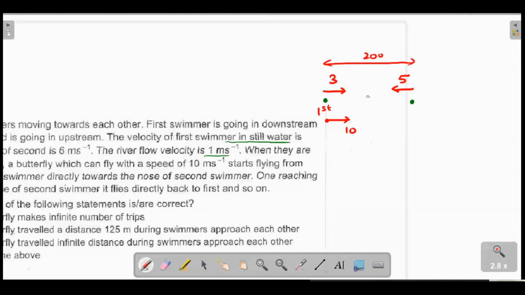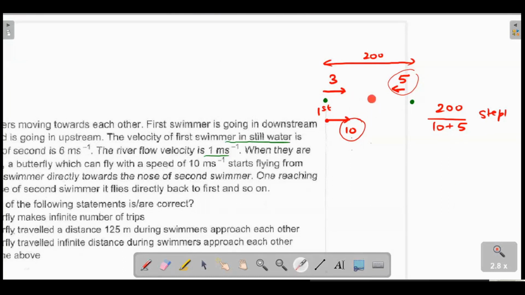So the first step is for this 10 to meet this 5. This 10 will meet this 5 in a time of 200 divided by 10 plus 5. So this is the step 1 period. Step 1: the distance between the two things divided by the relative velocity of approach. Relative velocity of approach of this insect and this second person is 10 plus 5 because they are traveling in opposite directions. This is school level stuff. Using this time, they will calculate what is the new distance, and then again repeat that in step 2.